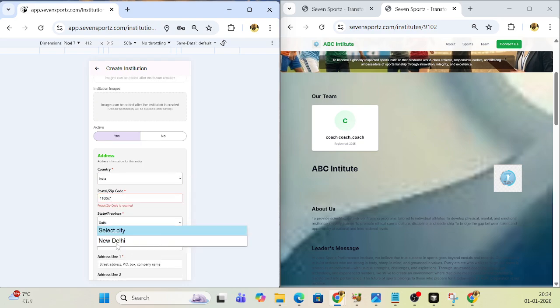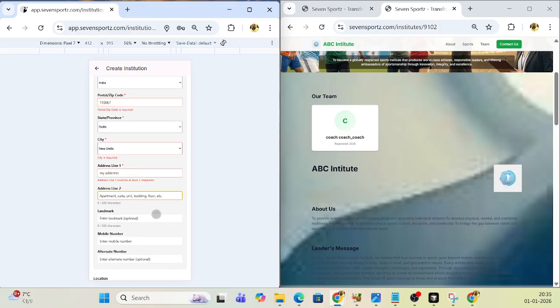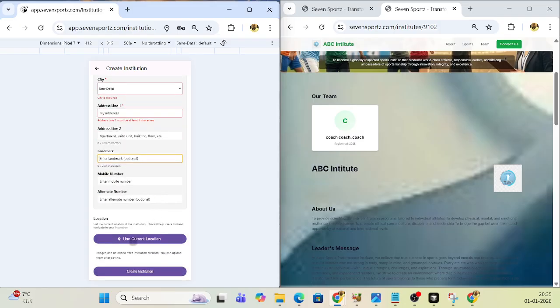Anything is okay, but your correct one is preferred, because that is where the people will go. This address and everything would be listed on the web page. So be careful that you put the correct details here. Okay, that's it. And this location is very important.